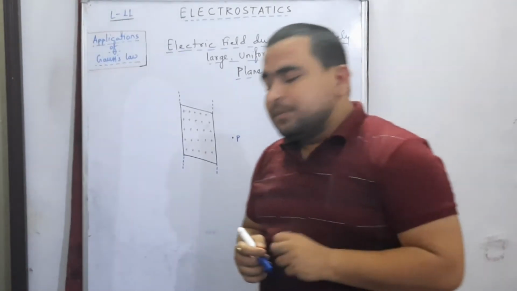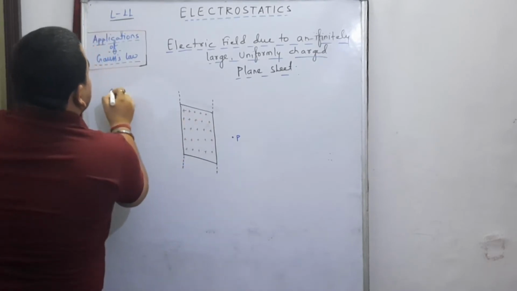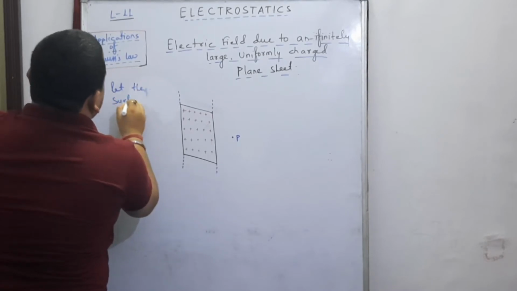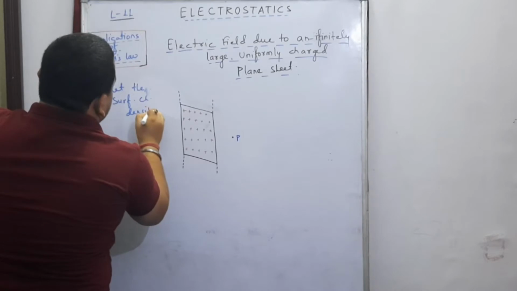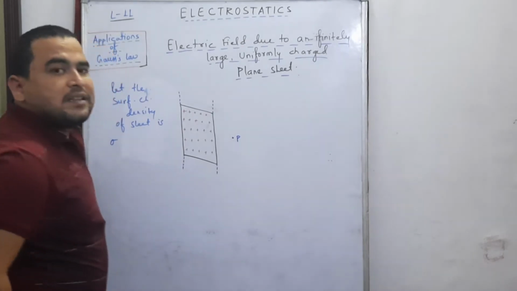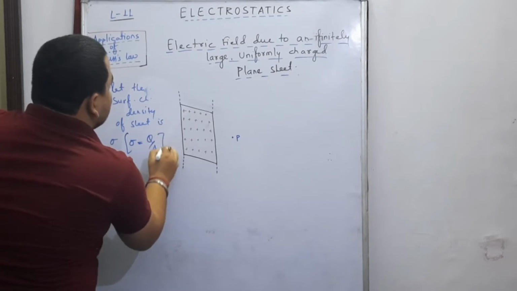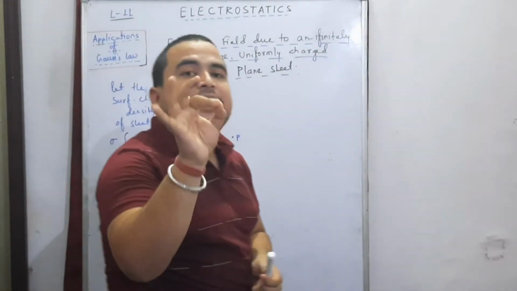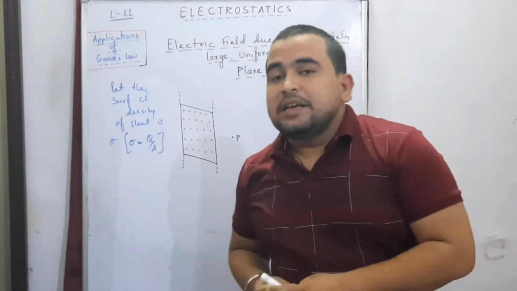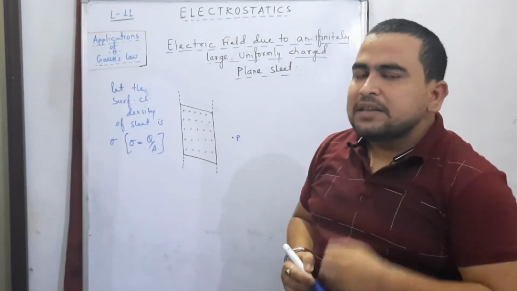Let us consider some of the parameters. What is the important thing that is given? Let the surface charge density of the sheet be sigma. The surface charge density of the sheet is sigma, which is definitely Q upon A. That is, what is the charge on the unit area of the sheet? The answer is sigma. The charge on the unit area of the sheet is sigma, that is the surface charge density.